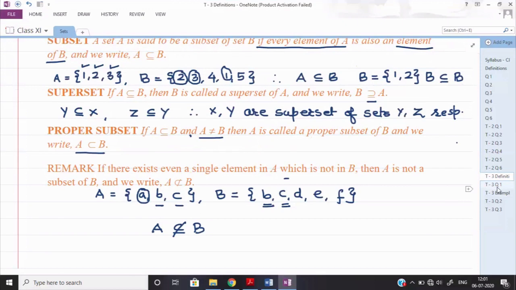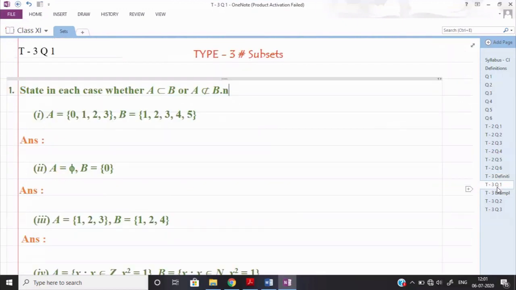Let us see the first question. In the first question, we are given: state in each case whether A is a subset of B or not. Look at the first part. A is equal to {0, 1, 2, 3} and B is equal to {1, 2, 3, 4, 5}. Observe that 0 is lying in A but 0 is not lying in B. Remember, whenever we write an element, we use the symbol belongs to.